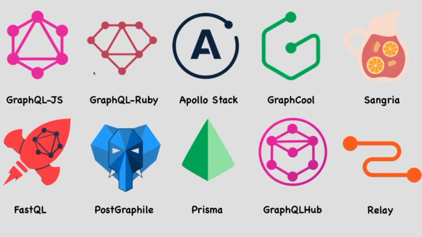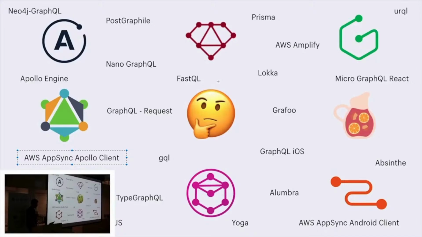We are going to use all these different libraries, like the TypeGraphQL library with simple TypeScript. We have Neo4j GraphQL talking to Neo4j for GraphQL queries. Yoga is a library which helps us build a GraphQL server. And there are AppSync and Apollo Client for AWS. So this playlist is primarily going to talk about the GraphQL libraries, the GraphQL ecosystem, GraphQL client, GraphQL server, and what different libraries you can use to build your GraphQL application.